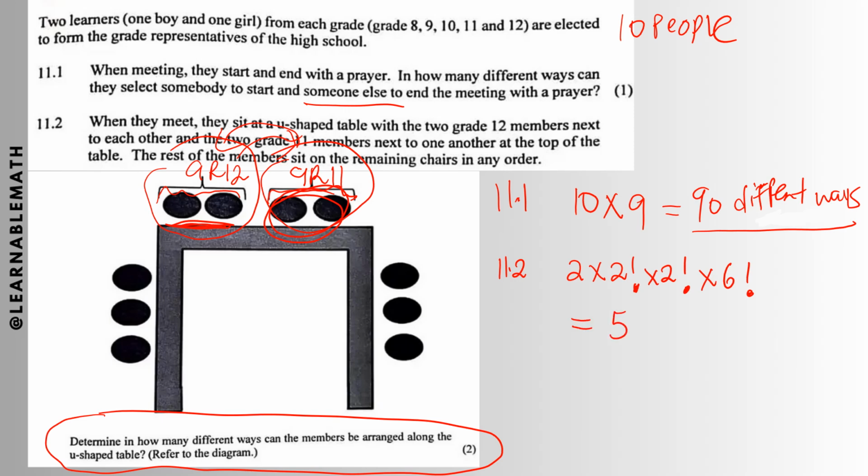You can simply use your calculator to finally get the answer, and you find that there are really a lot of arrangements possible here. It will be 5,760 different ways in which they can be arranged. All right.